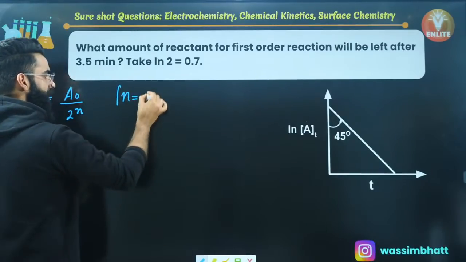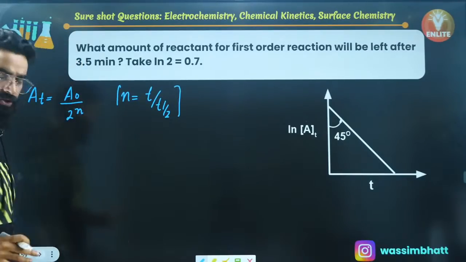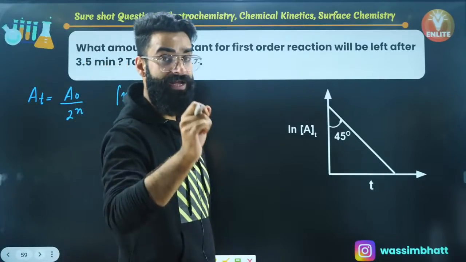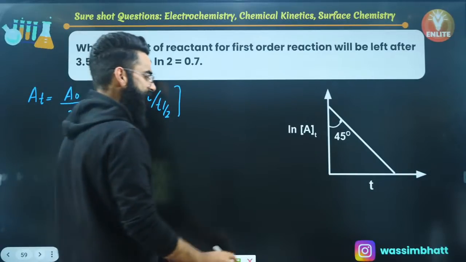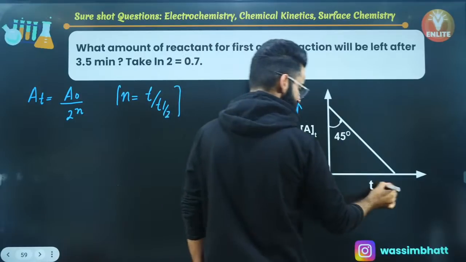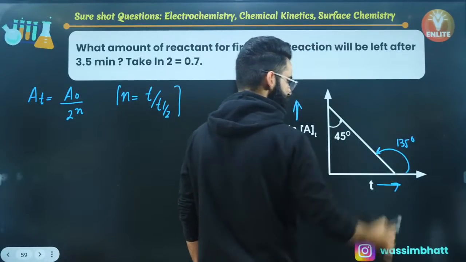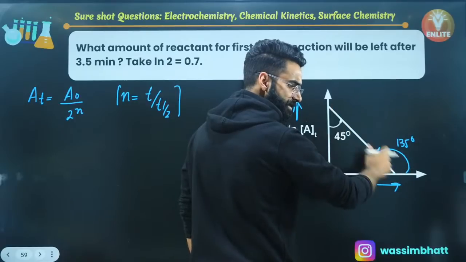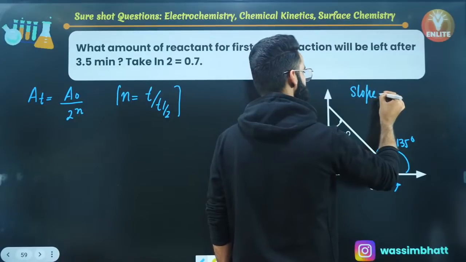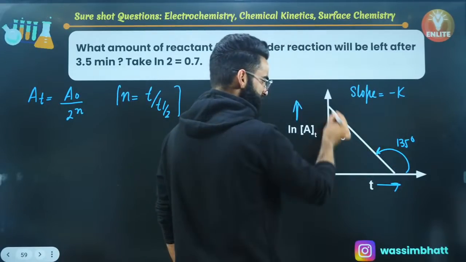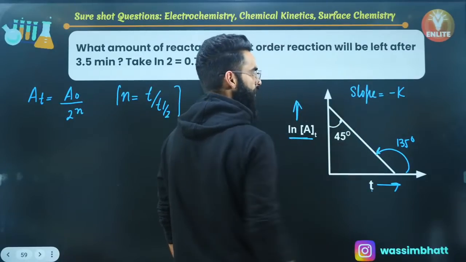n represents the number of half-lives, which is total time divided by t half. This is the expression which we use when we need to calculate the amount of reactant left after n number of half-lives. Now we will have a look. The graph is given to me between ln of A_t versus t. If I talk about this particular angle, it's going to be 135, right? So slope of this particular curve is equal to minus k, because it is the curve between ln of A_t versus t.